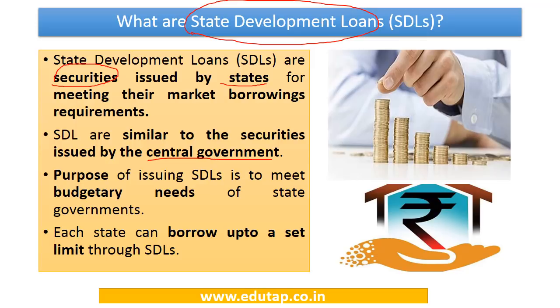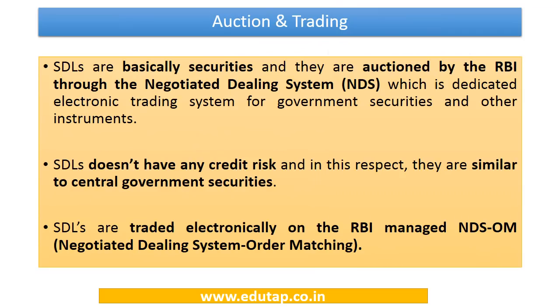Now these are issued to meet the budgetary needs of the state governments, and each state is allowed to borrow up to a certain limit through these particular loans. Now let's focus on some other aspects of these state development loans which will be relevant for this particular notification. So first let's talk about auction and trading of state development loans.